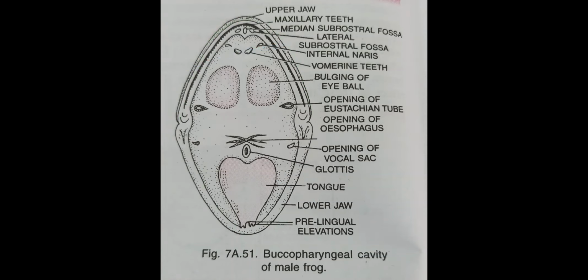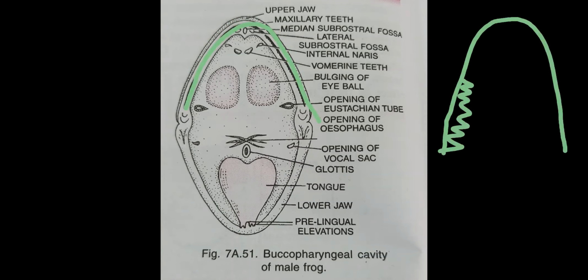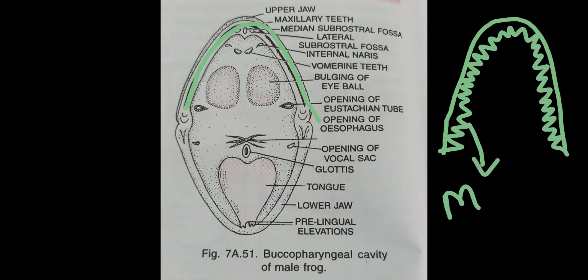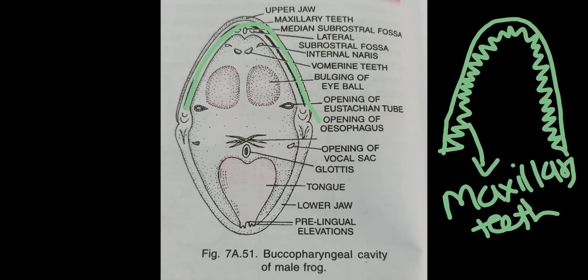Now, the upper jaw has a row of teeth. That teeth we call maxillary teeth. Here this type of structures are present, serrated structures, and these serrated structures we call teeth. These teeth are known as maxillary teeth, which are present in the buccopharyngeal chamber, particularly associated with the upper jaw. These teeth help to cut the prey which the frog feeds on, so it helps to make small pieces of the food.